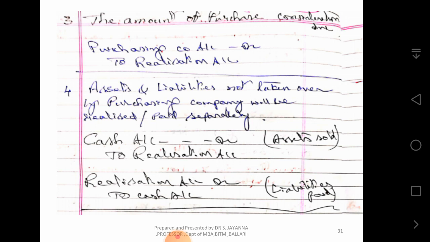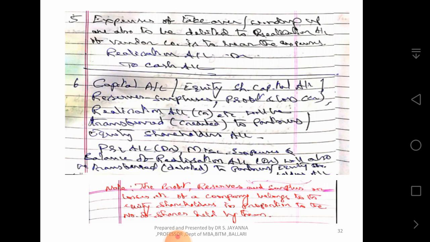Expenses of takeover or winding up are also to be debited to realization account. If the vendor company is to bear the expenses, then the entry is realization account debit, to cash account. Capital account or equity share capital account, reserves and surplus account, profit and loss account, and realization account credit balance, etc., will be transferred to partners' or equity shareholders' account. Profit and loss account debit balance, miscellaneous expense account, and realization account debit balance will also be transferred to, or debited to, partners' or equity shareholders' account.